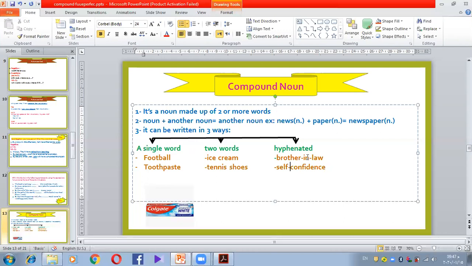So again, what's a compound noun? Two nouns or more, because like brother-in-law, there are 3 words here. It's made up of 2 or more words. It could be a noun plus a noun, written as a single word, or 2 words, or hyphenated. Okay, let's see examples for this.